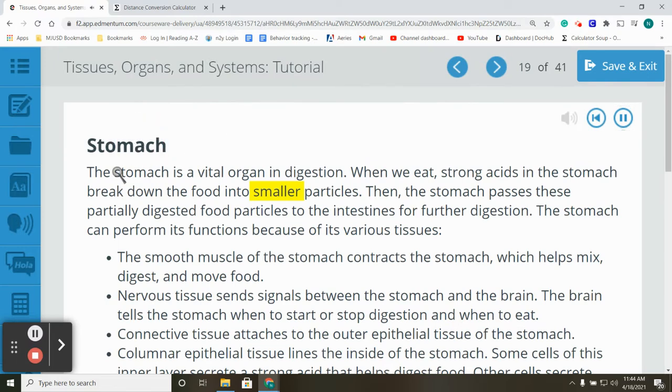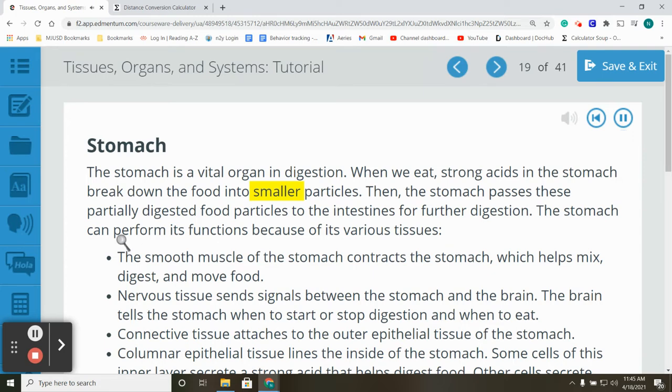Stomach. The stomach is a vital organ in digestion. When we eat, strong acids in the stomach break down the food into smaller particles. Then the stomach passes these partially digested food particles to the intestines for further digestion.